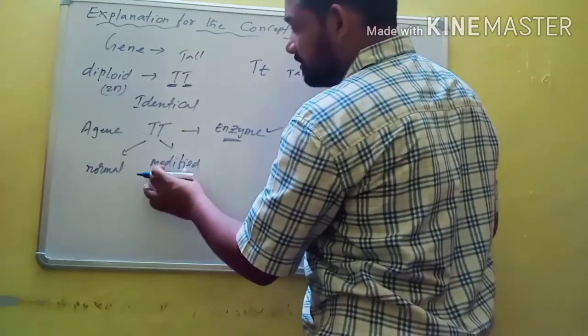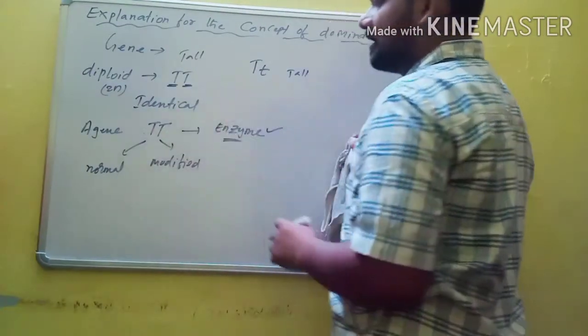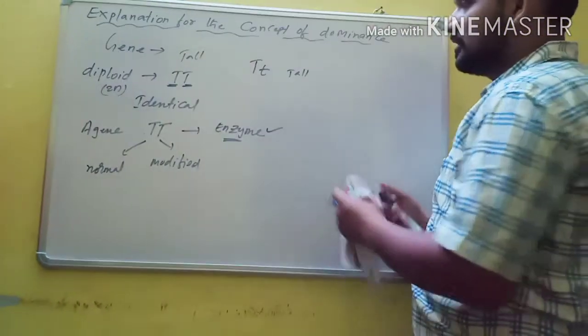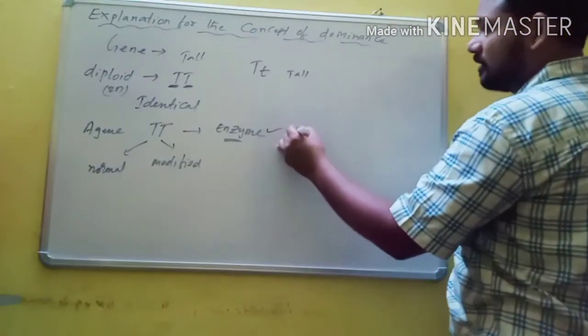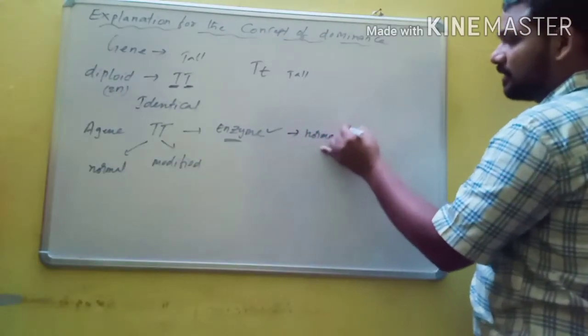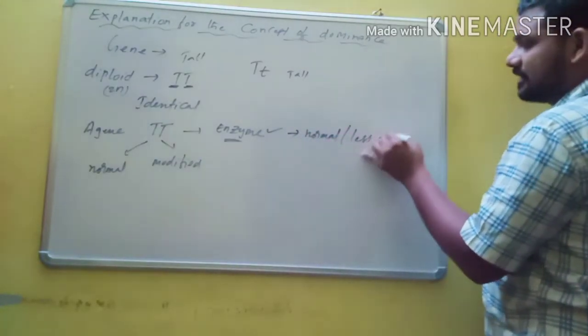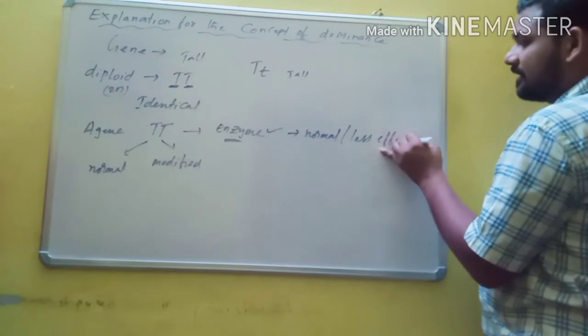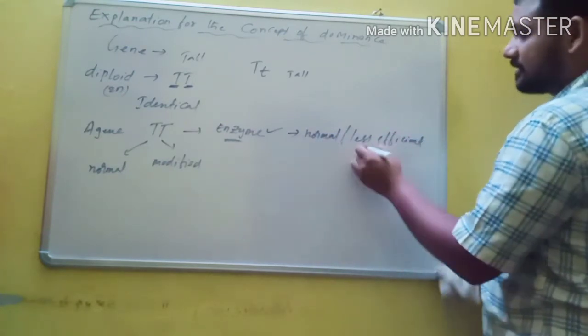And this modified allele, or mutant allele, could be responsible for the production of a normal or less efficient enzyme. It contains information for a normal or less efficient enzyme.